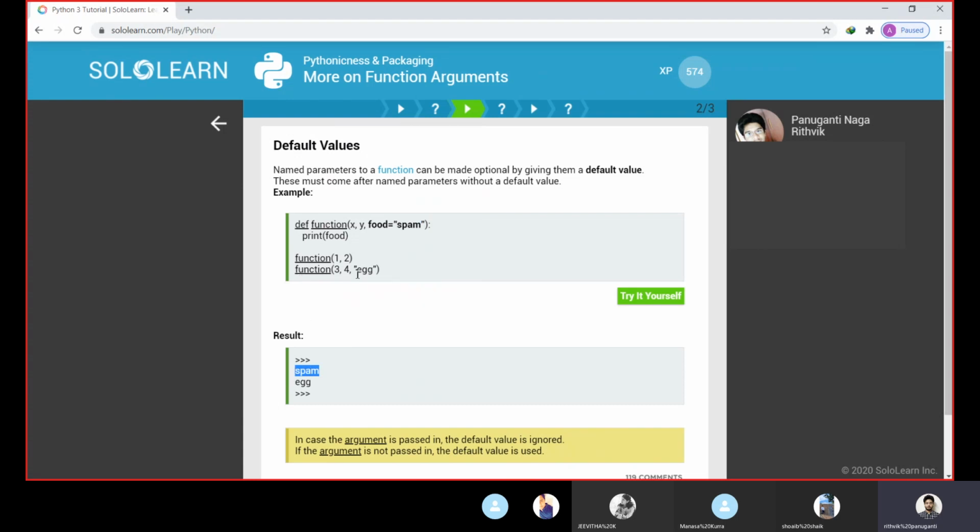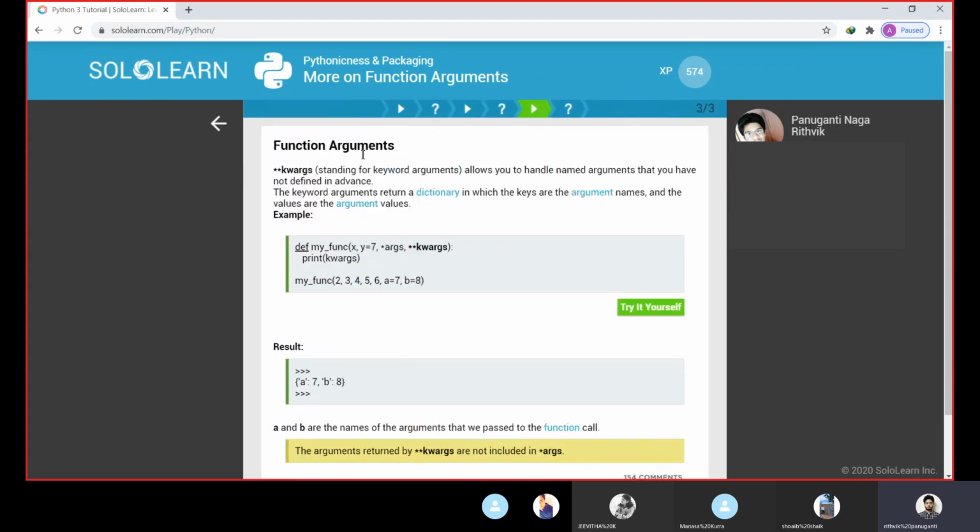Then we call the function with 3 4, and we are passing another string here. So x and y values will be 3 and 4. Here, whatever food string we are giving, we are replacing the string with egg. So when we print food, spam will be replaced with egg. So this is how we declare a default value using food. When we don't change the value, the default value will be printed in the output. When we change it, whatever new value we have given will be printed in the output.